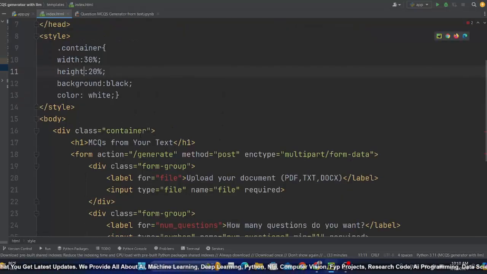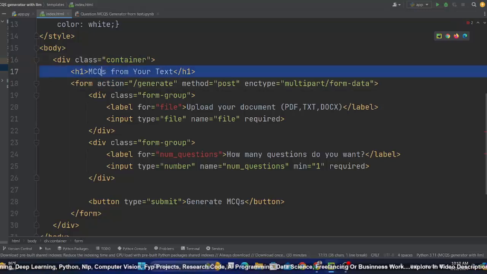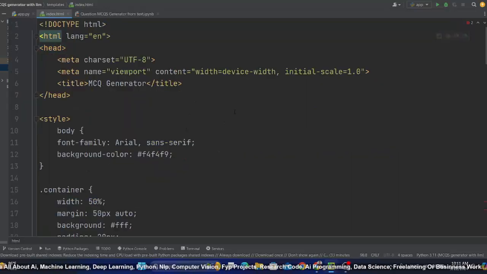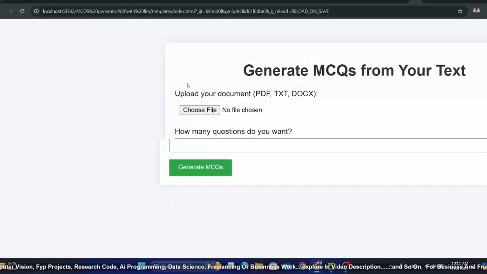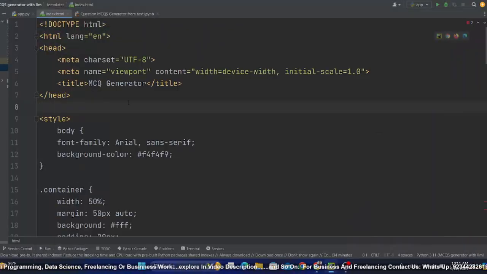Now I will use proper design for all these classes. We have the container. First we will design this container, then the form, then this h1 tag, and we'll also design this form group and the submit button. So let's quickly do that. I have added the CSS. Let me show you. If I come here, this is the form. Now you might be thinking what happened. We just added CSS.